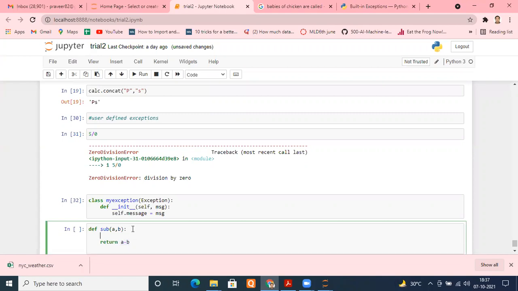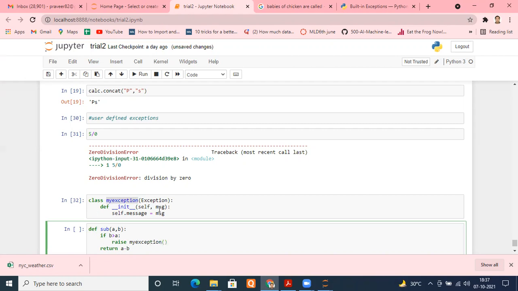I'm going here and here I'm writing a condition: if b is greater than a, then what you should do, remember we have studied, raise exception. And what exception do you want to raise? Now I don't want any user or built-in exception. I want to raise my exception, which I have created. His name is my exception. So put that here. My exception. Okay, I put a bracket here.